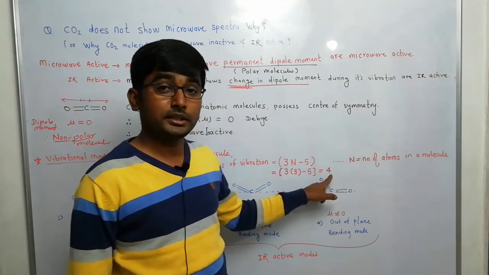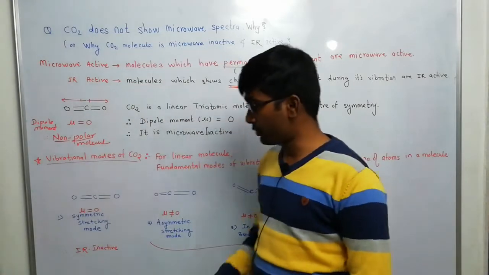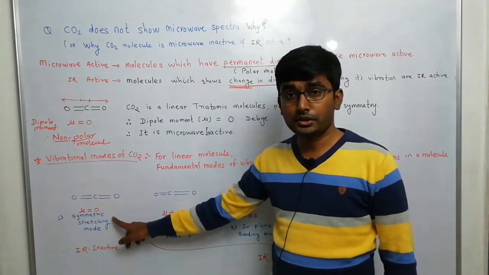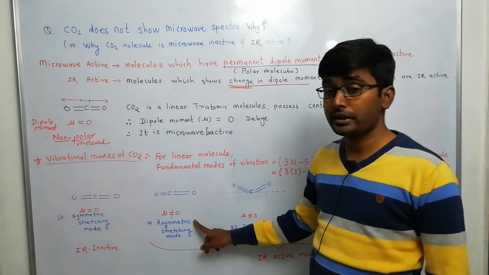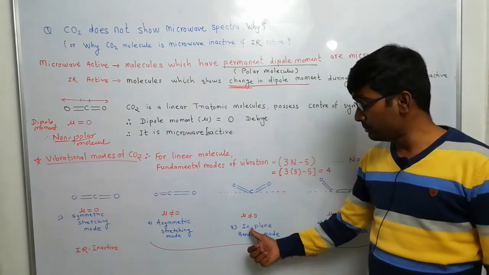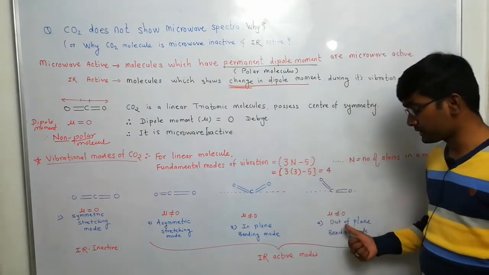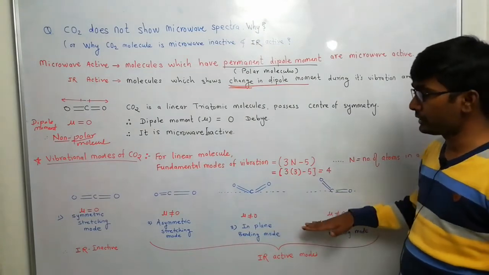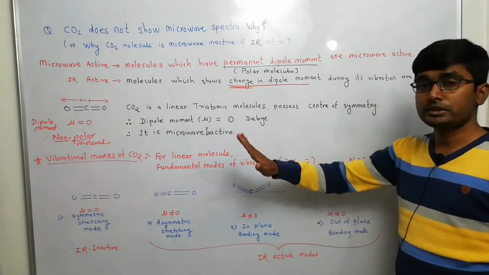So which are these modes? There are 4 modes. The first is the symmetric stretching mode, the second is the asymmetric stretching mode, the third is the in-plane bending mode, and the last one is the out-of-plane bending mode. These are the 4 fundamental modes of vibration of the CO2 molecule.